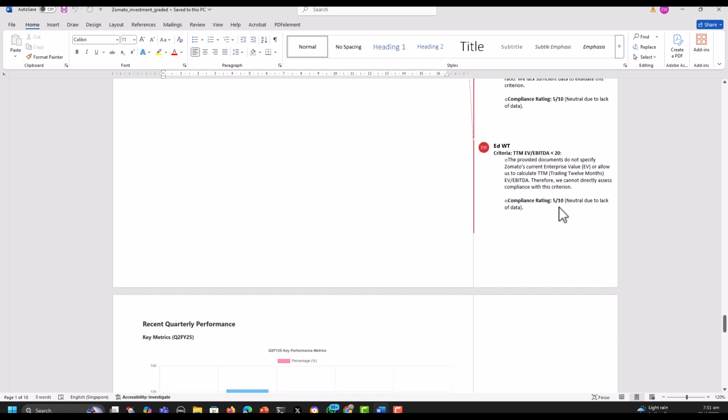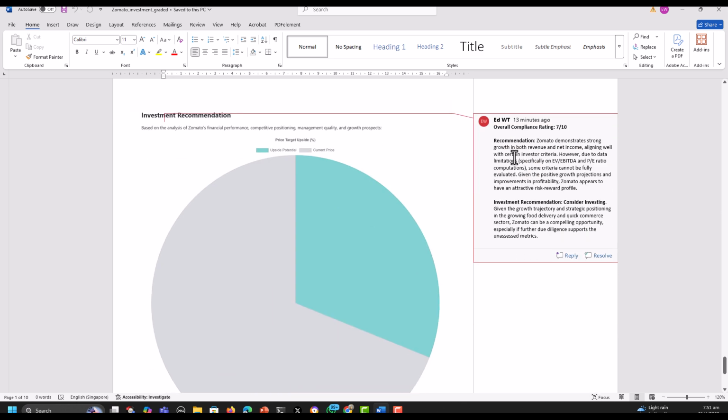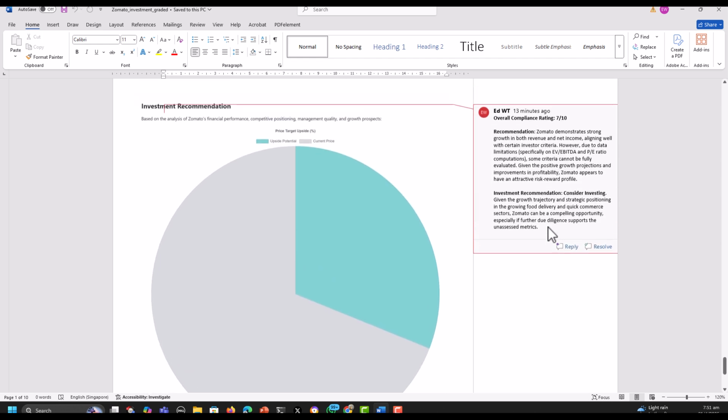It tells you in the end, based on the investment criteria you're looking out for, it's a 7 out of 10 in terms of match, and it tells you that this could be a good investment.